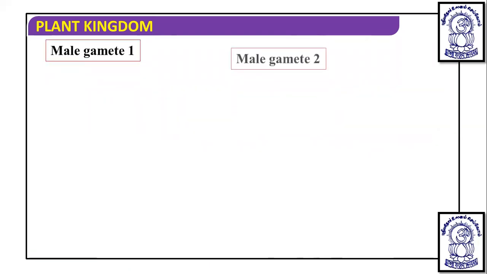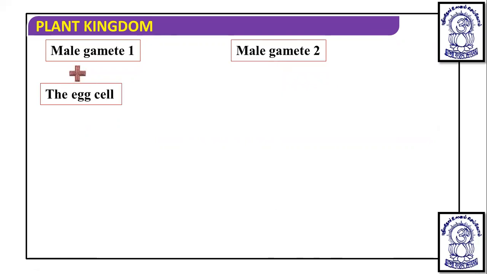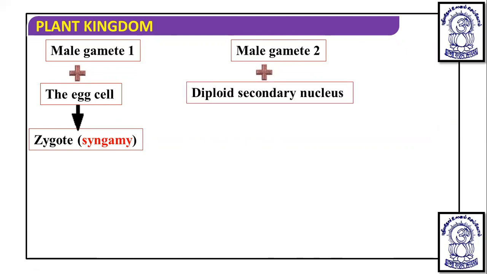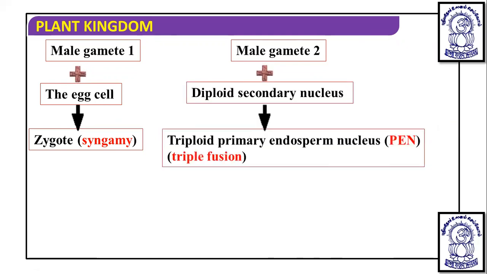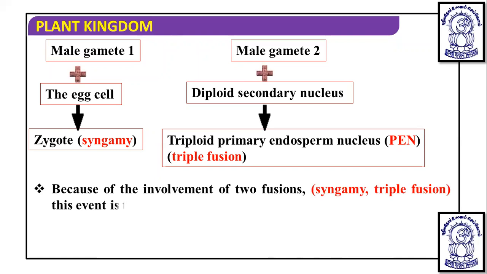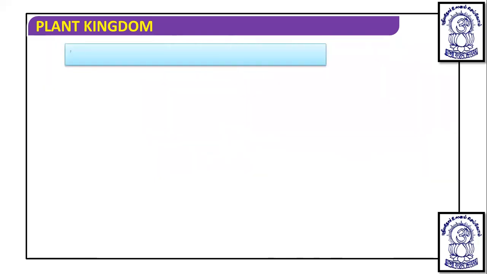Now the first male gamete fuses with the egg cell and they produce a zygote, and it is known as syngamy. Whereas the second male gamete fuses with the diploid secondary nucleus and forms the triploid primary endosperm nucleus, that is a triple fusion. So the primary endosperm nucleus is triploid and the zygote is diploid. And here two fusions are occurring with the separate male gametes. So it is known as double fertilization, because of the involvement of two fusions, that is syngamy and triple fusion.